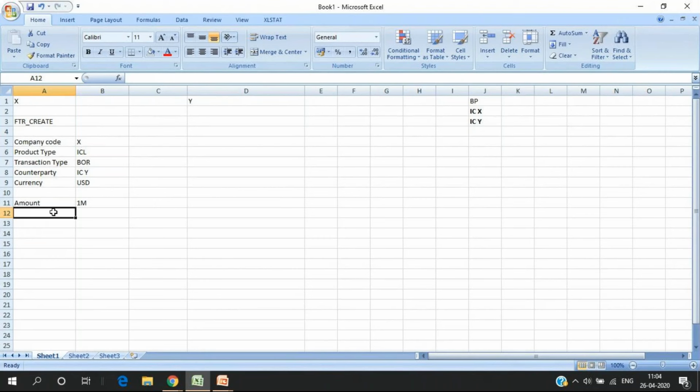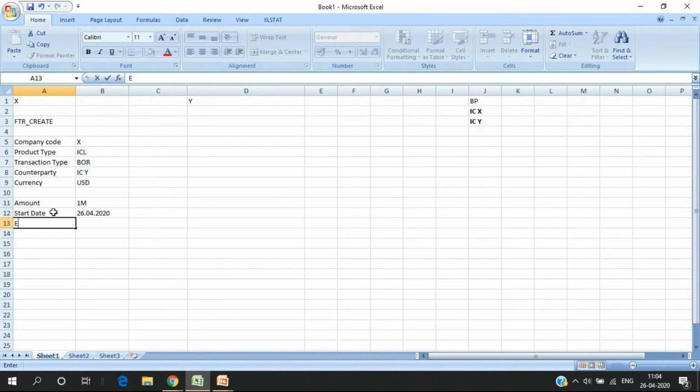Now after entering the amount, what should I give? Start date. Okay, so again in SAP it is very easy to give start date and end date. I can give plus one, meaning today plus one day, plus one Y means plus one year. Simple configurations. I say my start date starts today.